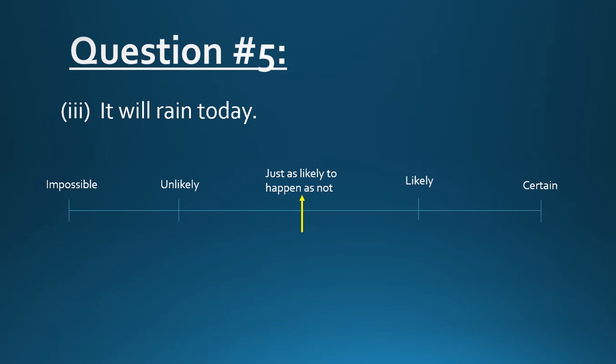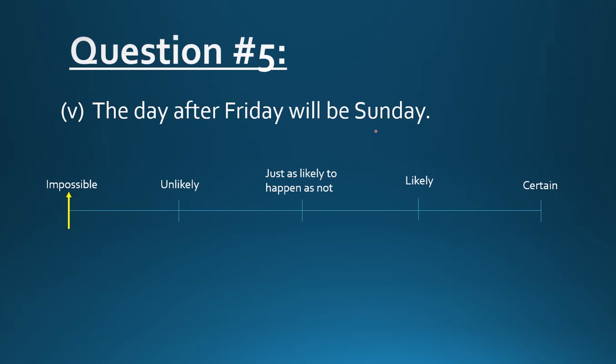Part 2, it will rain today. Again, we are not sure whether it will rain today or not. So again, we have just as likely to happen as not. The third one is the day after Friday will be Sunday, which is totally wrong because we know that the day after Friday will be Saturday and it is a fact. So for this event, we have impossible because this event has 0% chance of occurrence. This means it is impossible. So here we are done with today's lecture. Hope you guys understand this lecture.